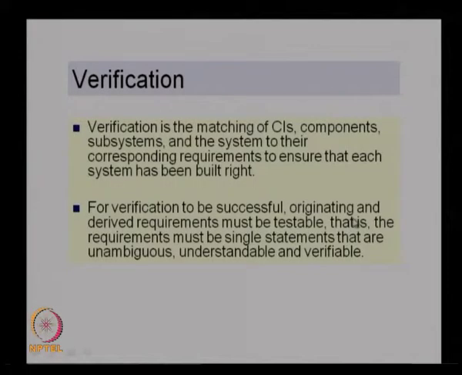That is why all the documentation of requirements, especially the requirements from different components and systems, the interpreted requirements, all those things should be clearly stated, and the verification requirements also should be clearly stated, so that every component, every item can be verified against those requirements identified. So, that is the importance of stating the requirements in a clear way. To be successful, everything should be single statements that are unambiguous, understandable and verifiable. So, this plays a major role in verification.